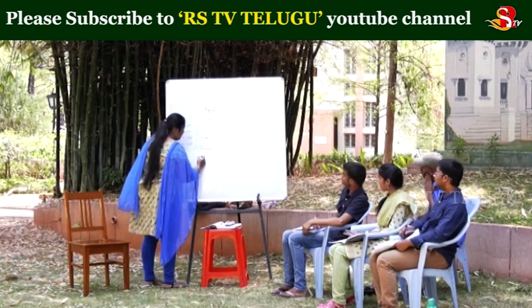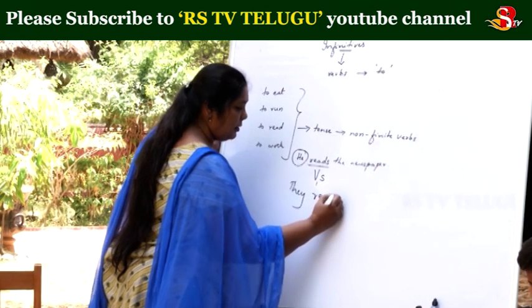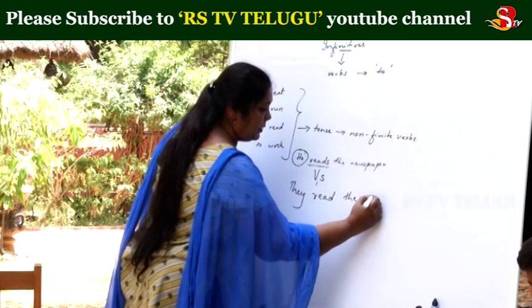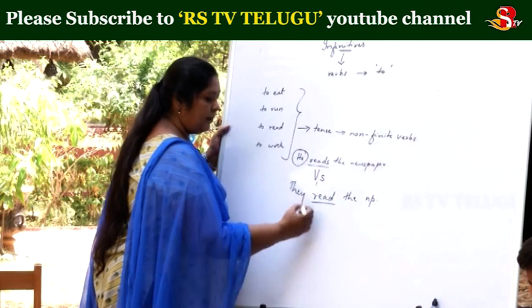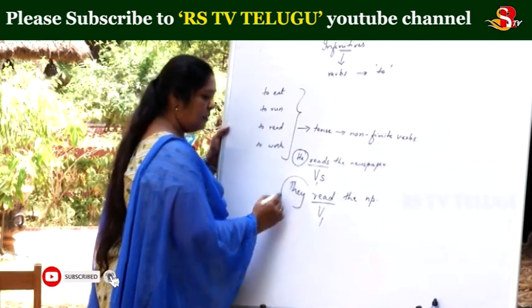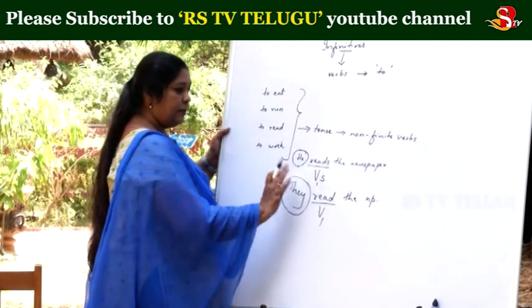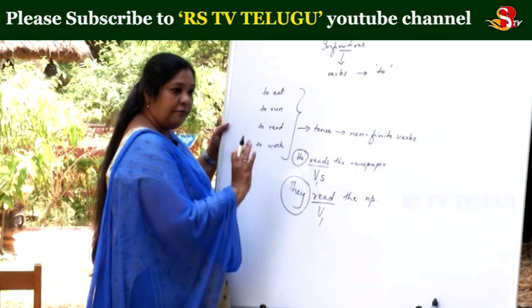If I use they read the newspaper, read is coming as V1. This is going with this they. Okay. So, these verbs are called finite verbs.